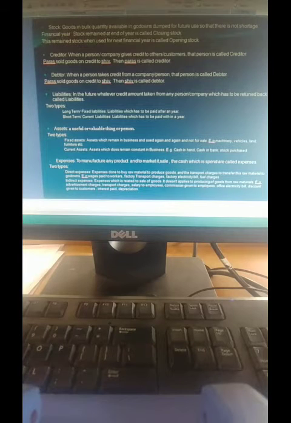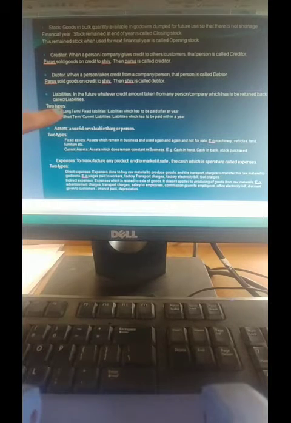I have taken something on credit, whether it is goods or cash, and I have to return it back in the future, in a year, or after 2-3 years. That amount or goods is called as liabilities, which have to be repaid back.